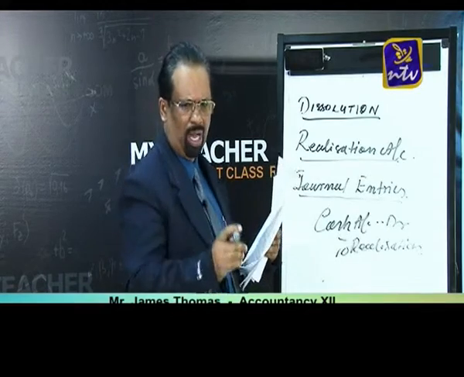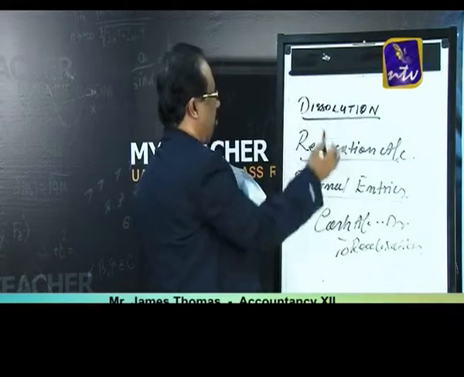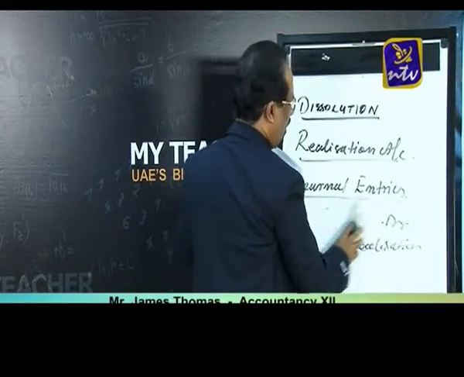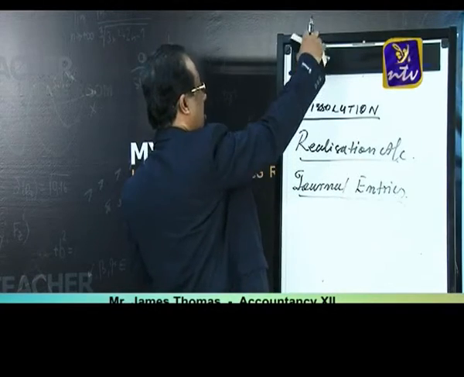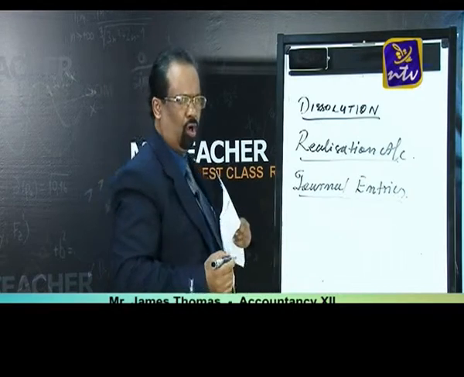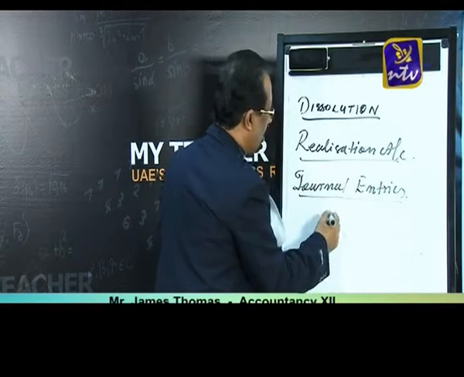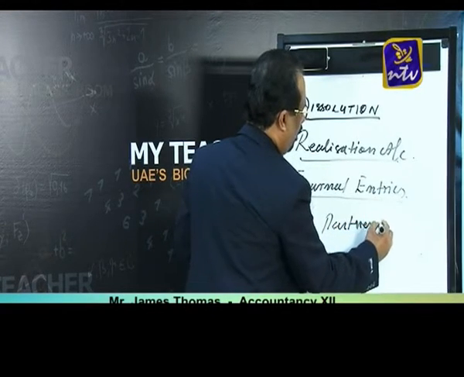The next procedure, you can see tomorrow onwards the firm is not there. So sometimes one of the partners is taking the firm's assets. See, once again, one of the partners is taking the firm's assets. So what is the entry? So the journal entry is concerned partner's capital account debtor to realization account.